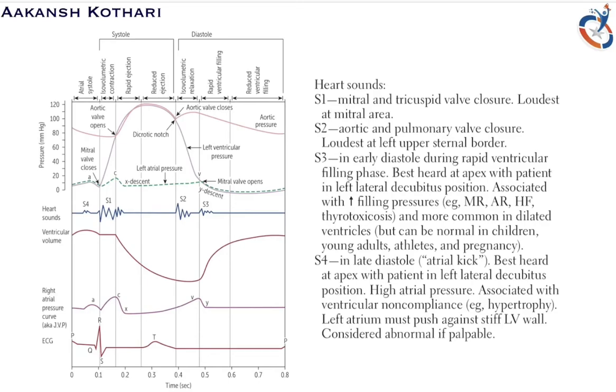Now it is best heard at the apex in the left lateral decubitus position. Now why is it so? S4 occurs because of higher atrial pressure. Okay, so when there is increased pressure of the left atrium or the right atrium, there is S4. It is associated with ventricular non-compliance, that means hypertrophy. So when there is excessive hypertrophy of the ventricles, the compliance of the ventricle decreases, there is increase in the atrial pressure, and hence it leads to S4 production.